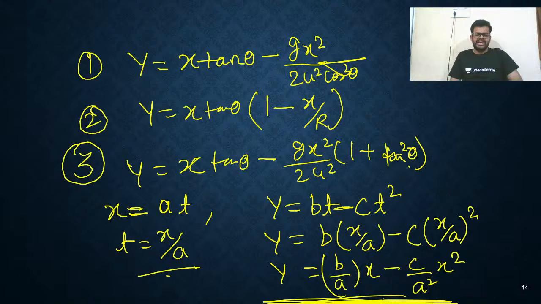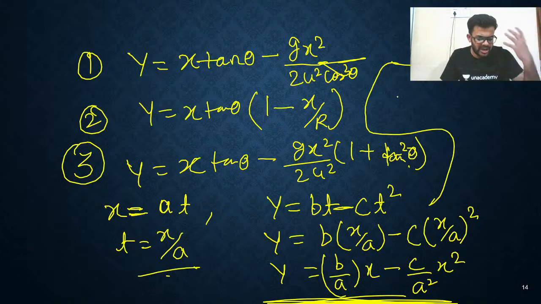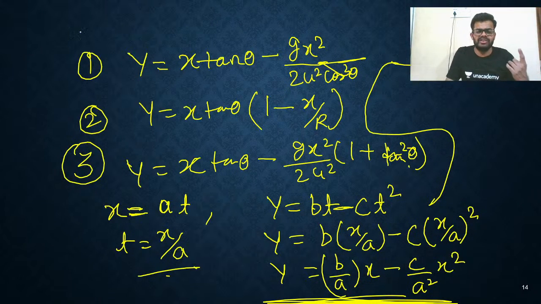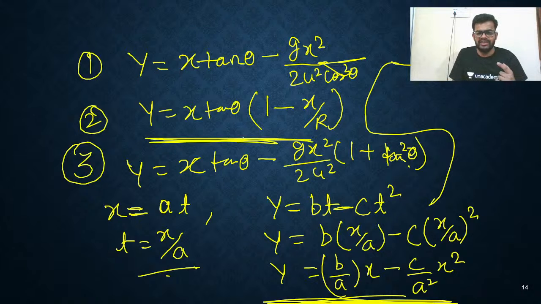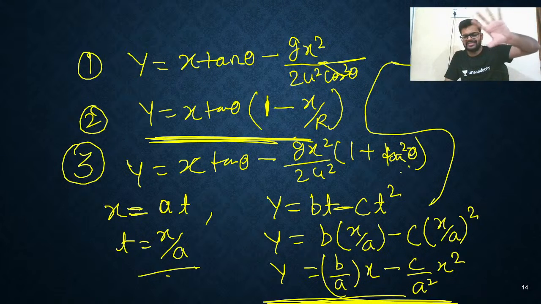Okay. If you wanna find range, how you'll find? So listen, I'm writing here. So how to find the range? So we need to convert this equation in that form. In which form? Second form: y is equals to x tan theta (1 minus x upon R). Okay. So let's take something common. What is the common term in both of this? So you can say I need 1 minus x upon R. So at first place there should be 1. Means I have to take this complete b by a into x common.